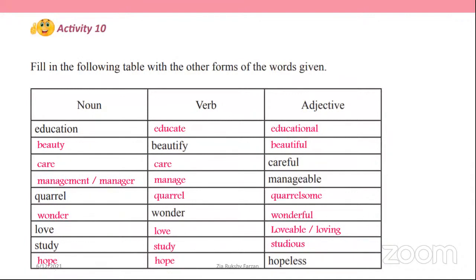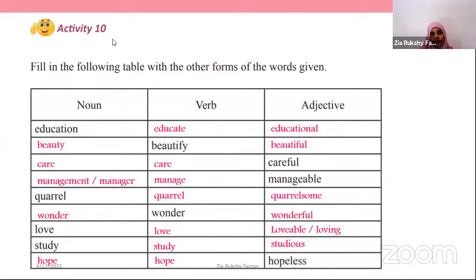Right? I think that you got an idea on the topic, how to form adjectives. We can make adjectives by adding suffixes. I also reminded you a little about suffixes. When we add suffixes at the end of a word, we can make an adjective.